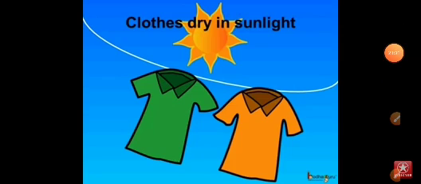So children, these clothes dry because of the warmth of the sun, and these clothes get the warmth only because of the air. Children, if there were no air, these clothes would not be able to get the warmth of the sun and would not be able to dry up. So the warmth which these clothes get and get dried is only because of the air. In this way, air is very useful.